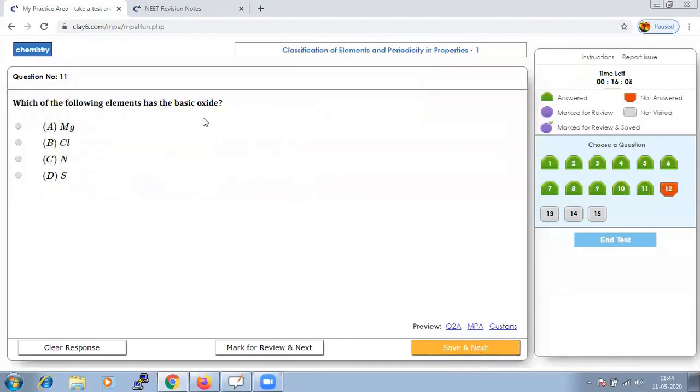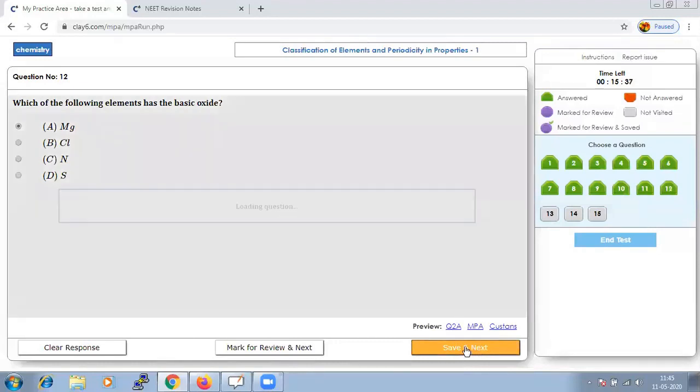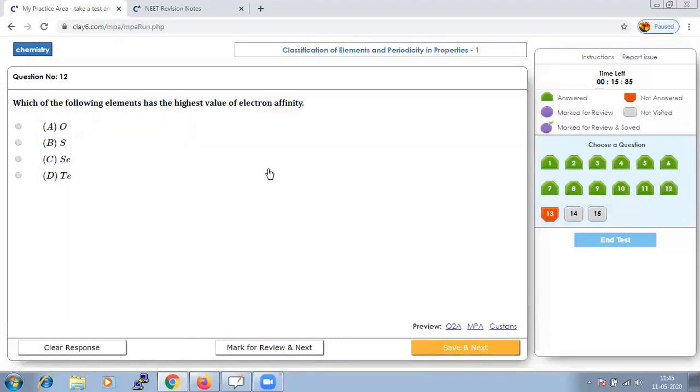Next: which of the following elements has a basic oxide? It is obvious from the given options. It will be very simple to find that option A is right, because from the given options only magnesium is a metal. Magnesium being a metal will form a basic oxide. Let us go to the next.